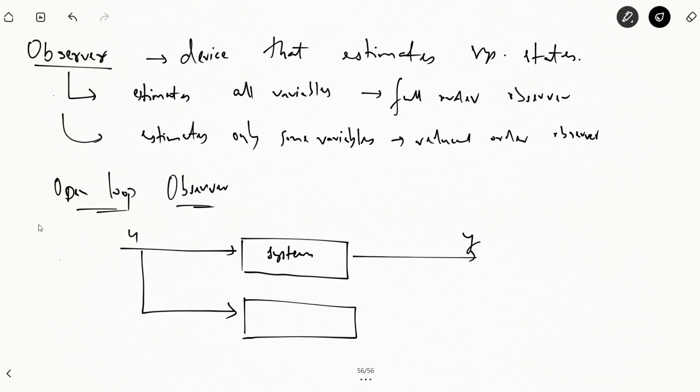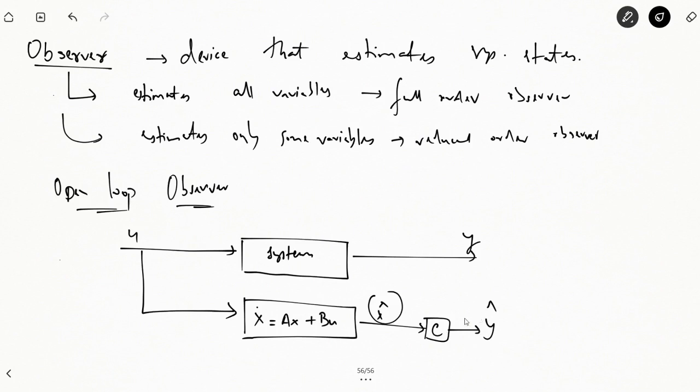Now, an observer will simply make use of the system model only. The same system model that was used to define the system will be used to define an observer as well. Using this system model, we can predict the value of the output. All these variables will now be estimated values, and that's why I'll be using a cap over these terms. The system model will give you the state variables, but that will be x cap, and it will also give you knowledge of the output of the system, that will be y cap. This is an open loop observer.